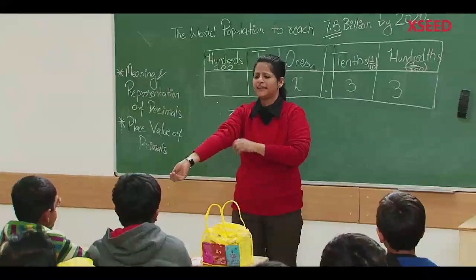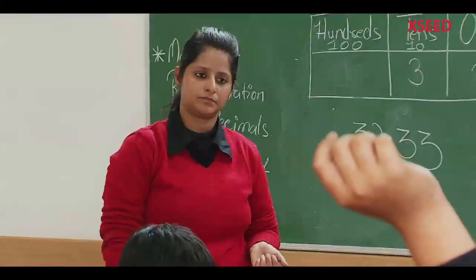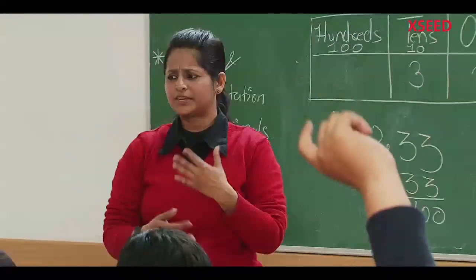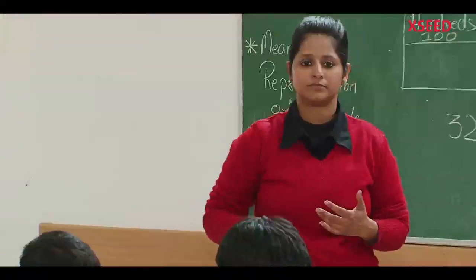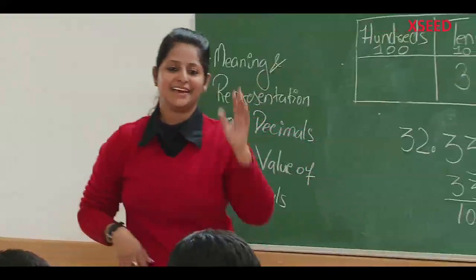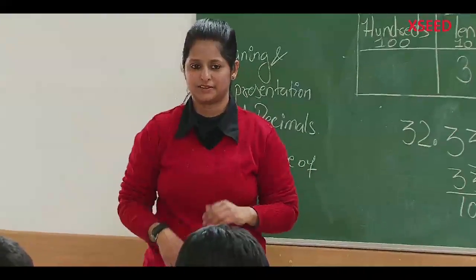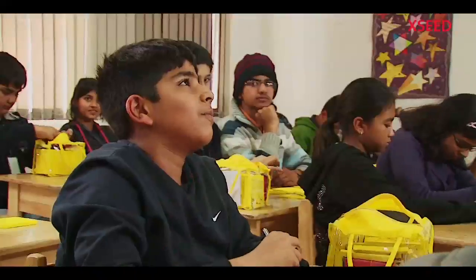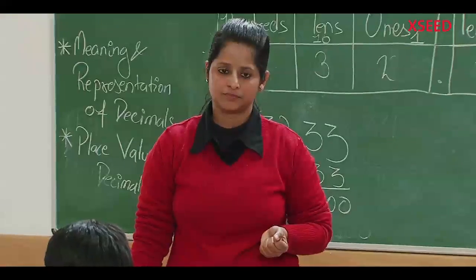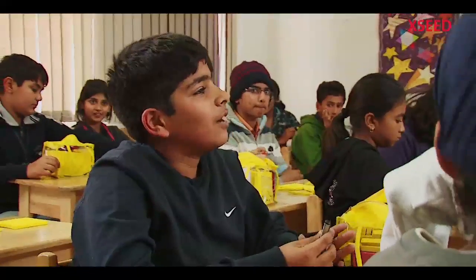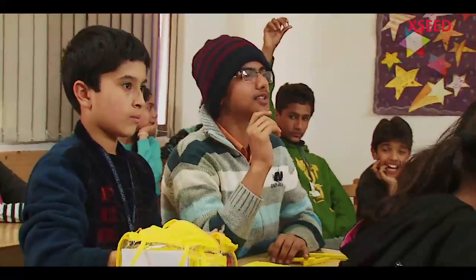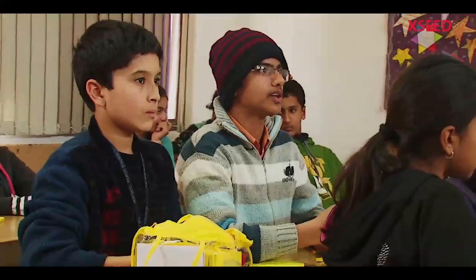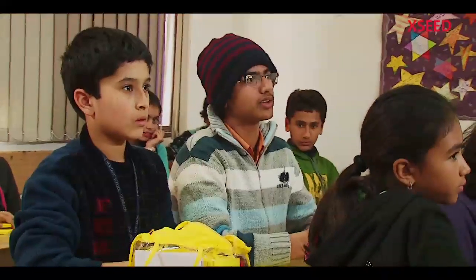Now a question: why at all learn about decimals? Ma'am, we can't always use whole numbers, so the whole numbers are divided into pieces. Okay. So can you tell me the instances when we cannot use whole numbers and we need to use decimals? Ma'am, share market. Share market. Okay, great. Can you tell me why we use decimals over there? Ma'am, because if the dollar drops 0.98 paise, we can't say that the dollar has dropped 1 rupee. Ma'am, population. Like if the world population is 7.5 billion, we can't say the population is 8 billion or 7 billion.